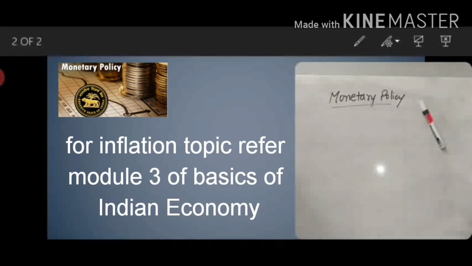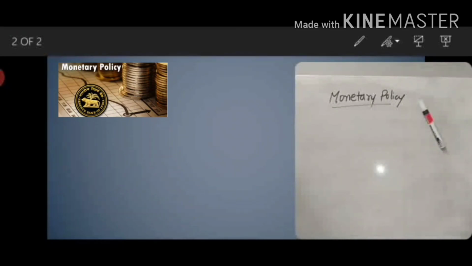In that entire session we discussed what is meant by inflation, what the consequences of inflation are, why we have to learn about inflation, what the measures of inflation are, and how to regulate this inflation and deflation situation. Under the ways of regulating inflation and deflation, the continuation topic is monetary policy and fiscal policy.